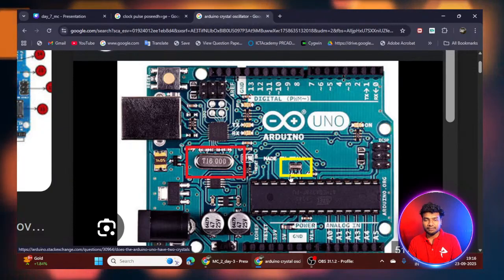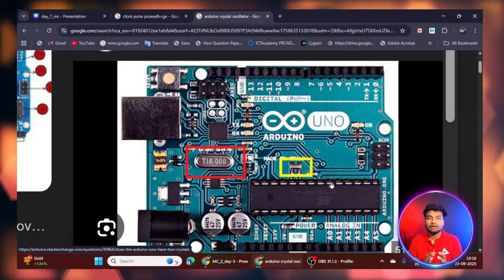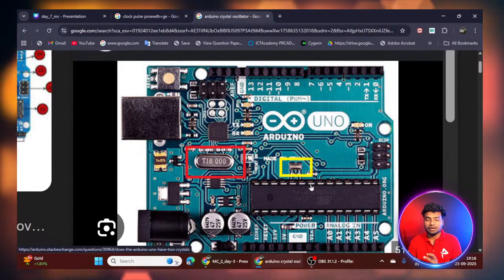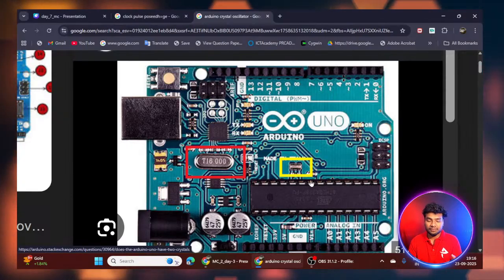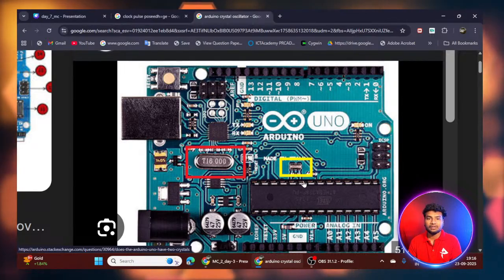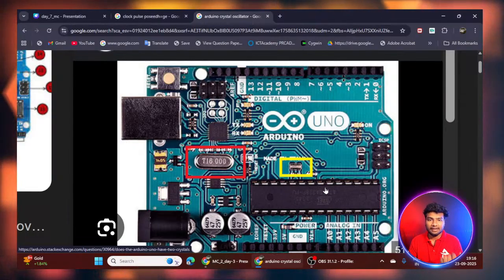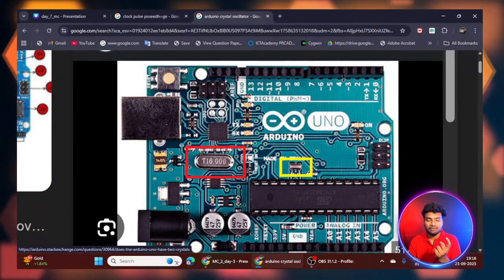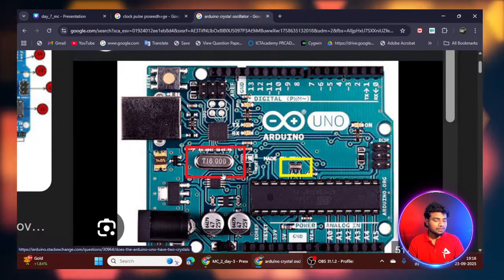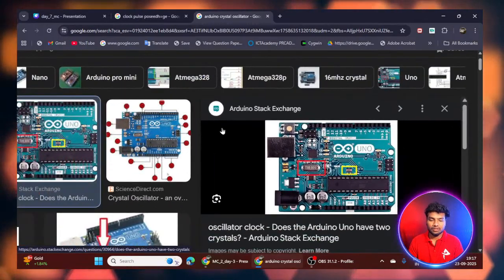So it will receive the clock pulses from this crystal, and then that global pin in our chip will distribute the clock frequency over the whole chip. Wherever we need the frequency, it is given by the global clock pin, which is in the main controller, the main chip. So flip-flops won't create the clock, they will only use the clock frequency given by the crystal. Then how does an asynchronous circuit work? I will show that also.